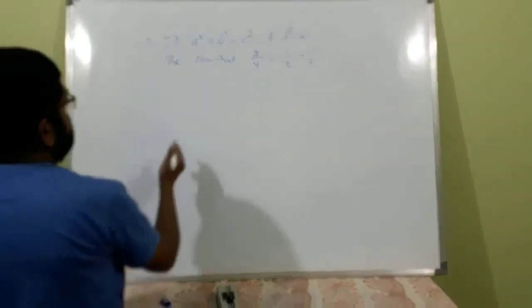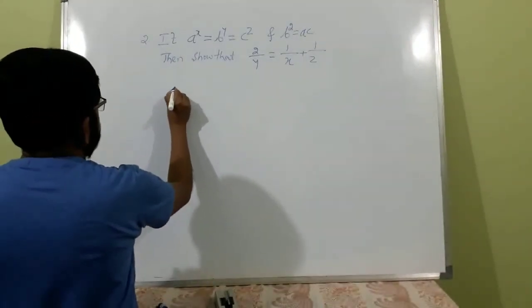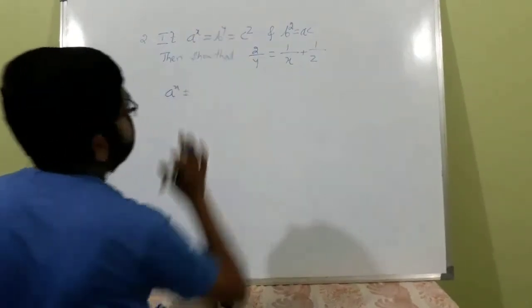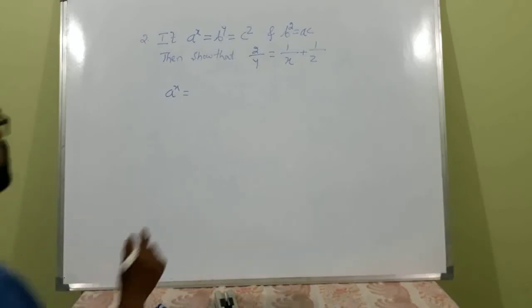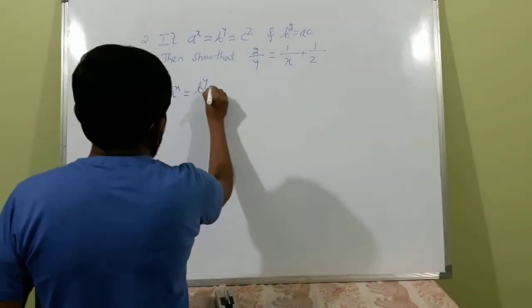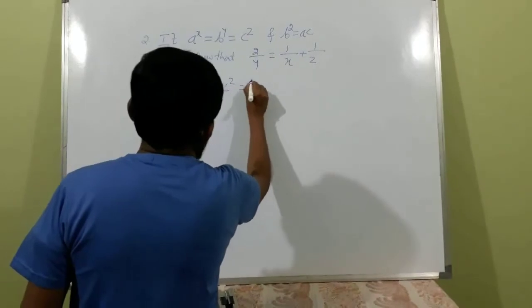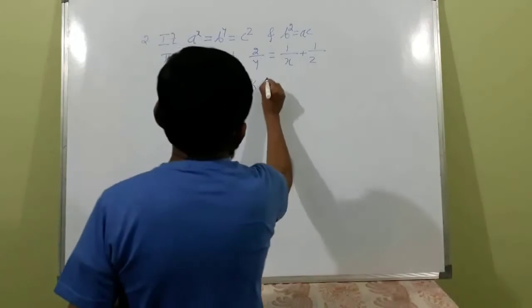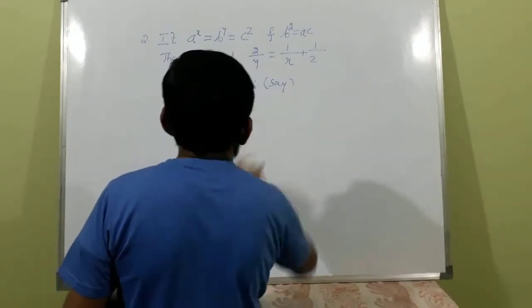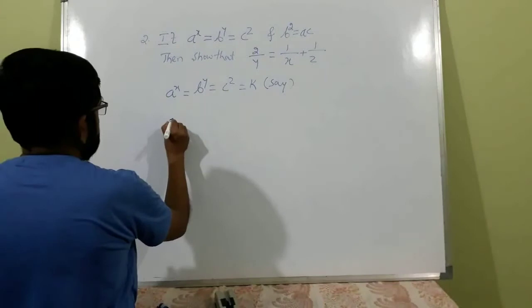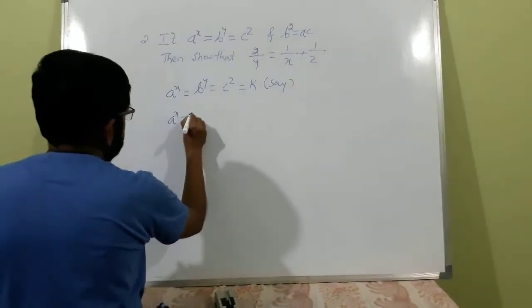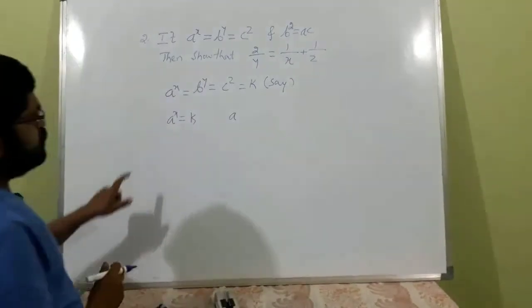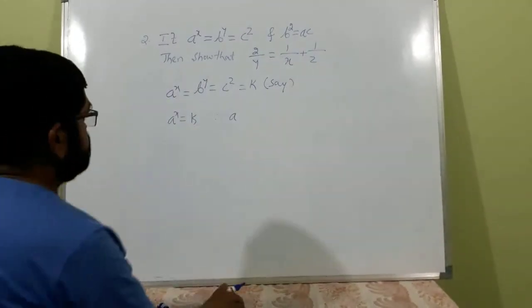See, a raised to x is equal to b raised to y, c raised to z, that is, all are equal. Let us write this as some k. Now a raised to x is k, therefore a is equal to what?